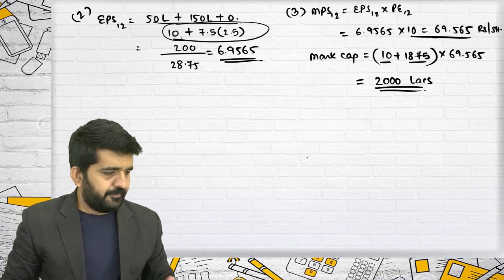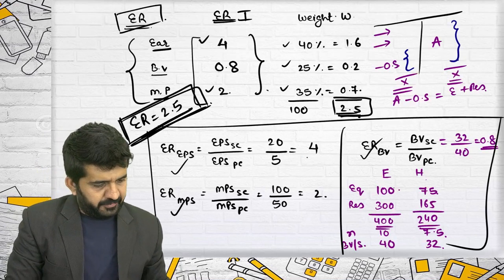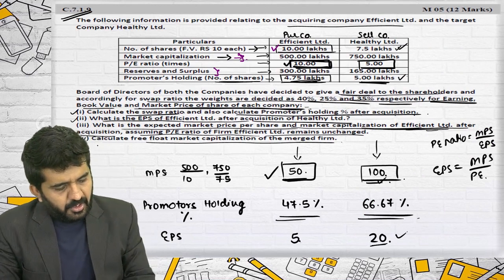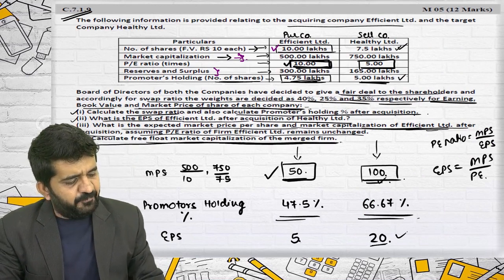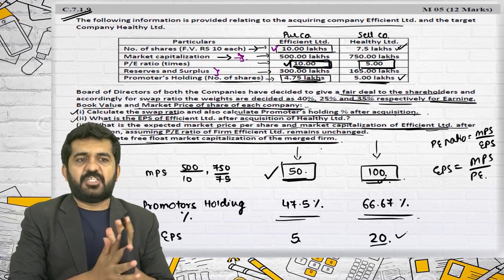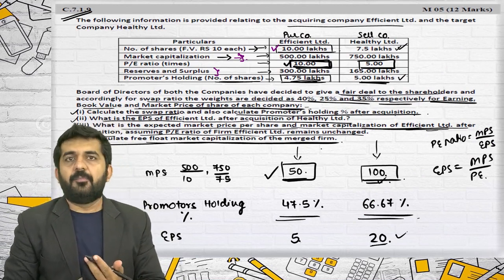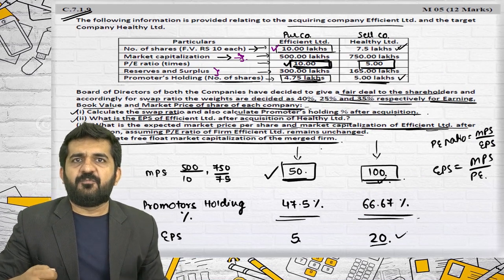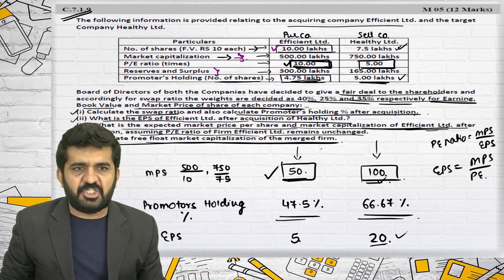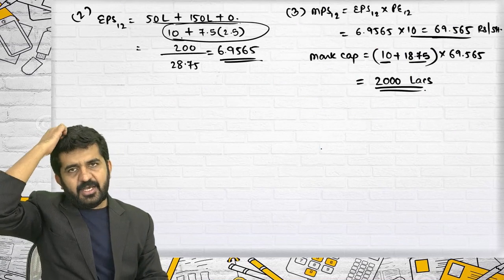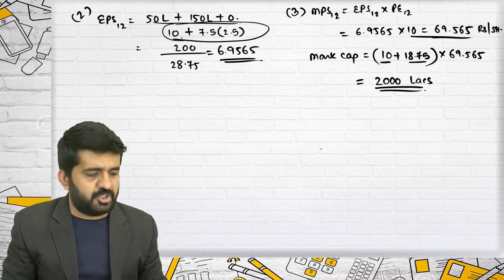Alright. Fourth is important. Calculate free float market capitalization of the merged firm. I'll tell you the meaning of free float market capitalization, but before that, let me give you some idea about percentage of shareholdings.